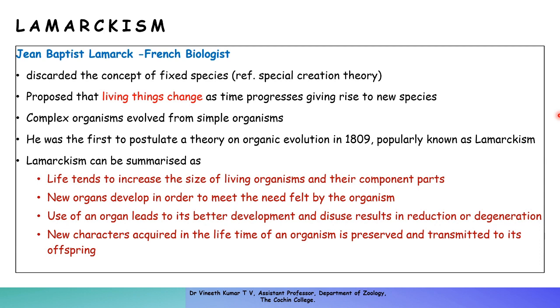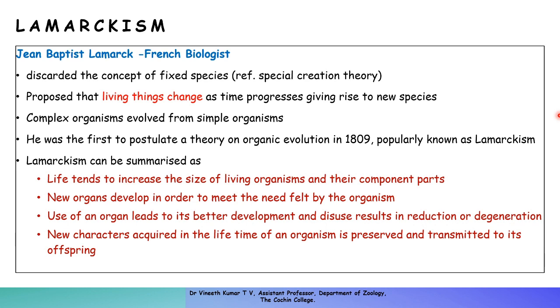That is what Lamarck proposed. So there should be a need triggered by the environment, and the second is an internal urge that should come from the animal. The animal should have a wish that that particular organ or change should happen in its body.